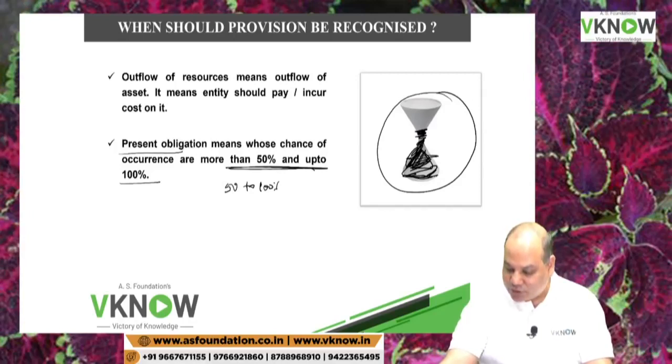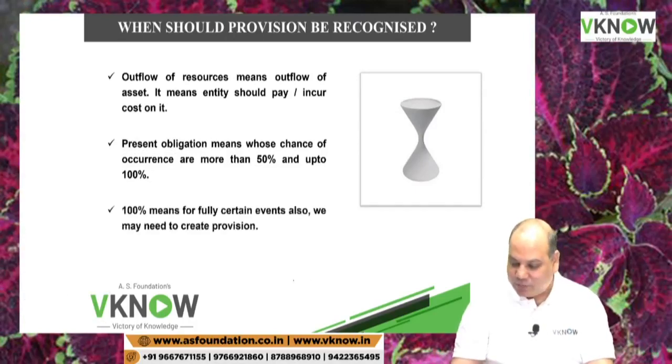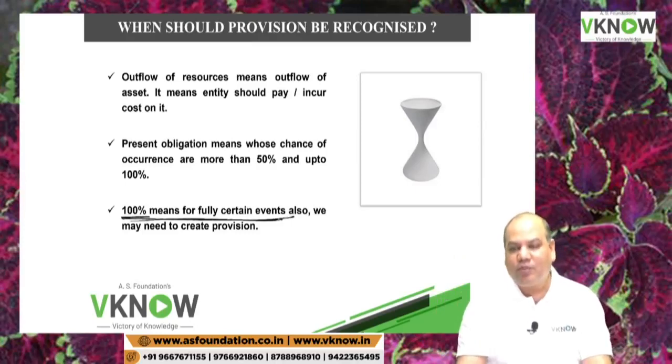And if it is just this much full, then it is not a provision. 100% can also be a probability for a provision. Even if the probability is 100%, the liability is 100% certain, but the amount and timing are uncertain, still we need to create the provision.